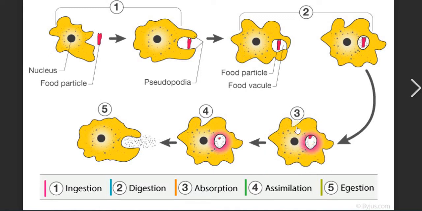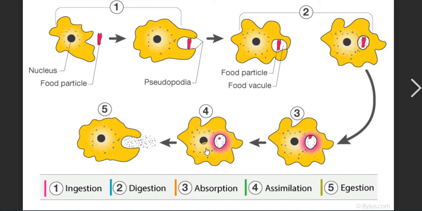So the third stage, after converting a complex food particle into soluble form, is the absorption stage. Whatever soluble food particles are there, they are absorbed by the amoeba, and then this absorbed food is transferred into the cytoplasm by the diffusion process. After the absorption, assimilation takes place. Here you can see in the figure, assimilation means to get the energy from the digested food.